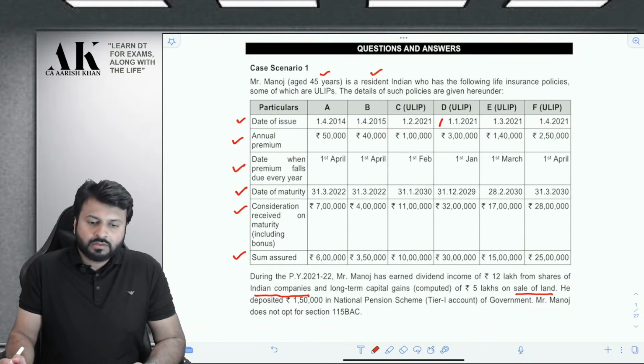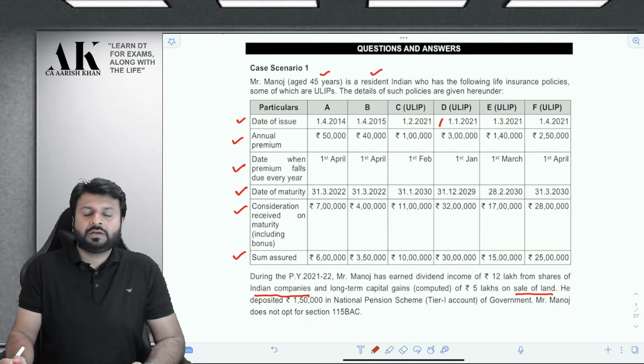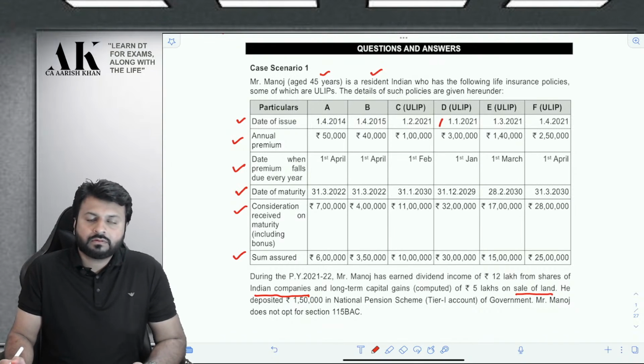Good evening, Shashank. Good evening, Varsha. First of all, wish you all a very happy Independence Day.